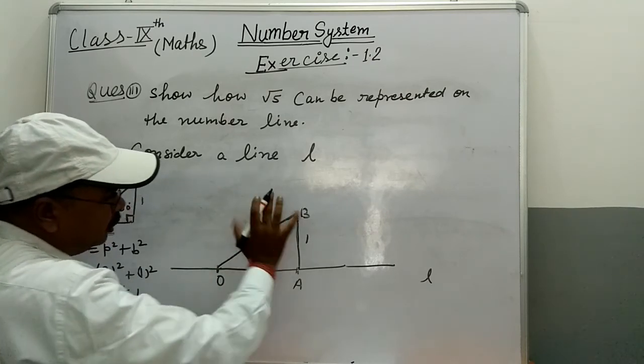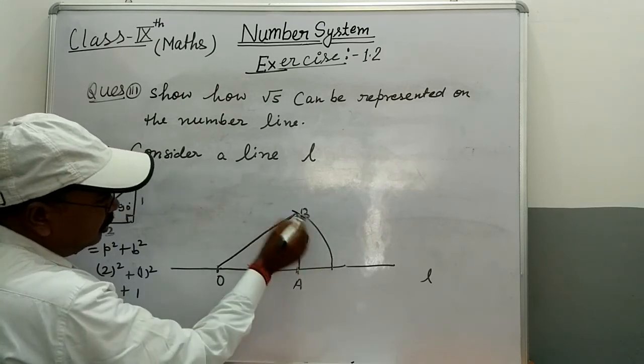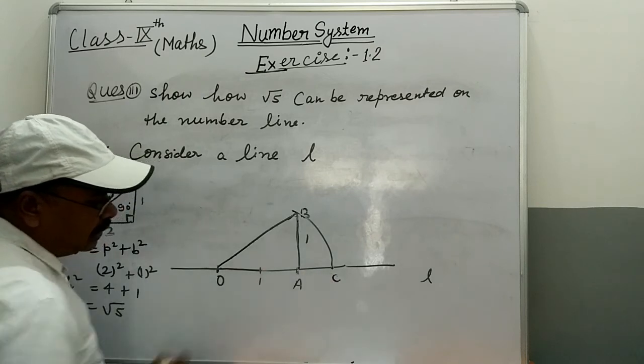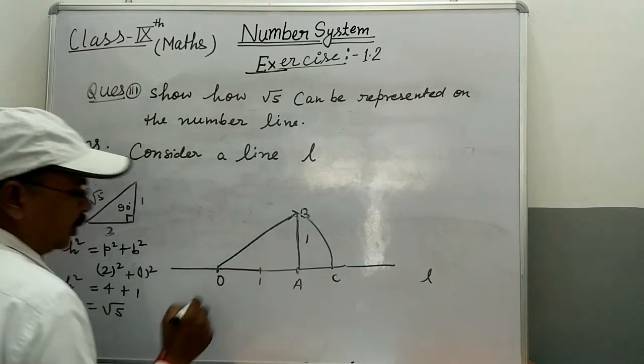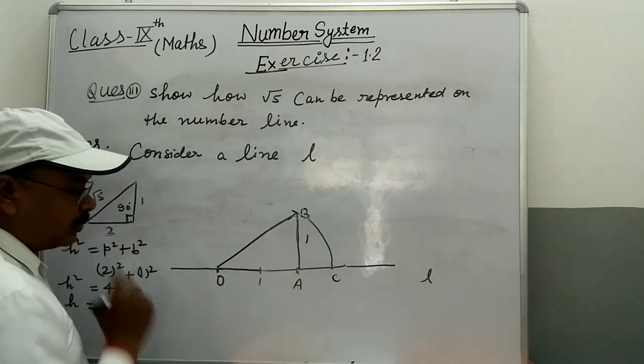This arc cuts the number line at point C, and that point represents the value of under root 5.